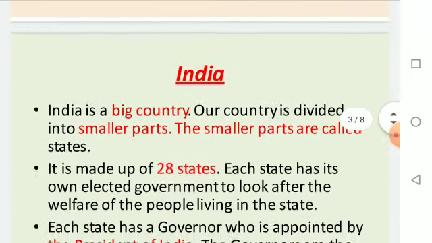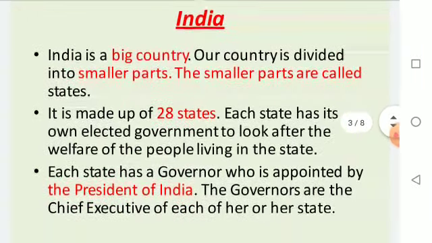Next, India. We will read more about India now. India is a big country. Our country is divided into smaller parts. The smaller parts are called states. India is made up of 28 states along with their capitals. Each state has its own elected government to look after the welfare of the people living in the state.